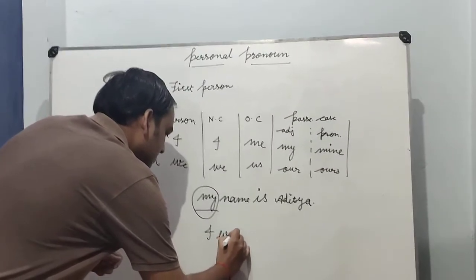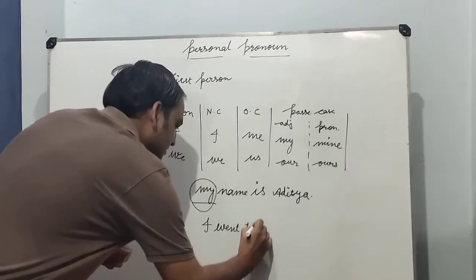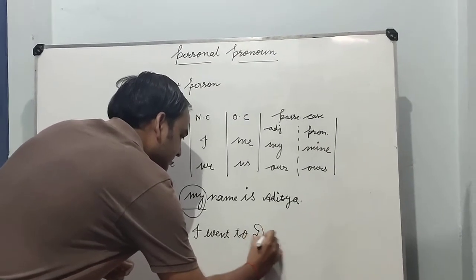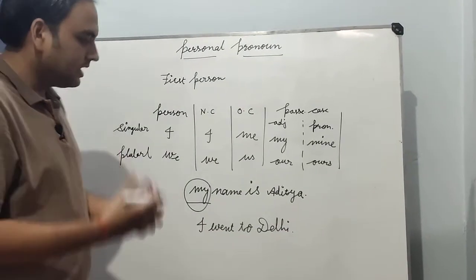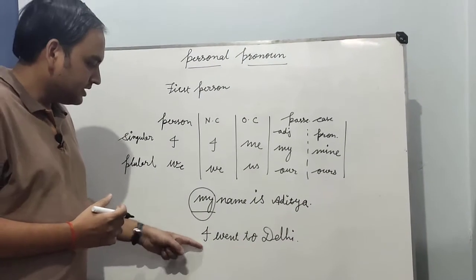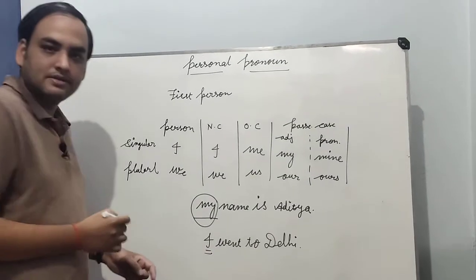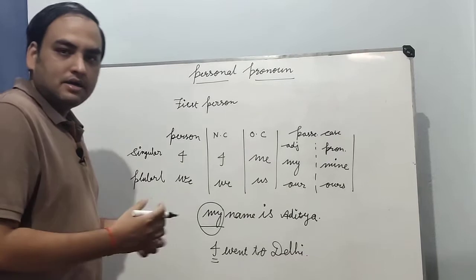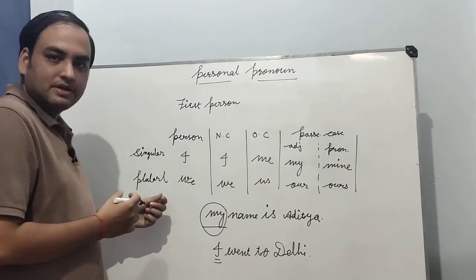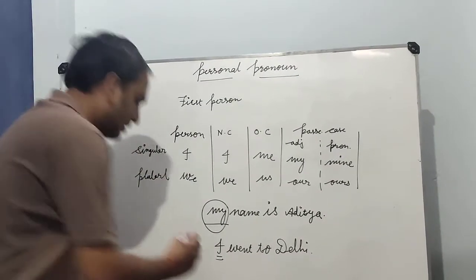Next one is: I went to Delhi. It means कि मैं दिल्ली गया था. ठीक है. Here I is a nominative case. If we are talking about more than one, we will use we.